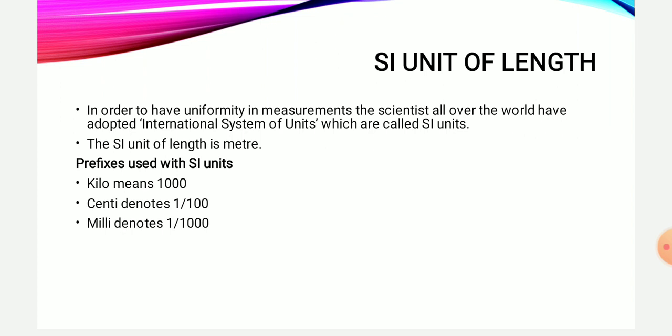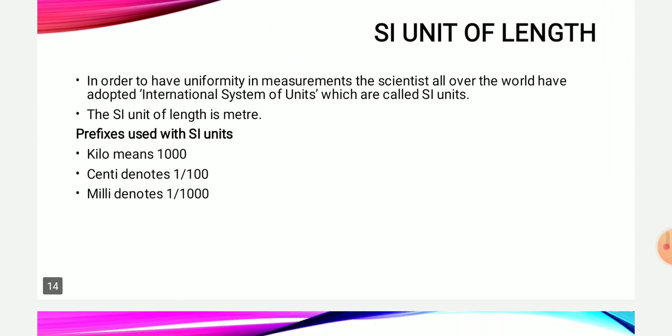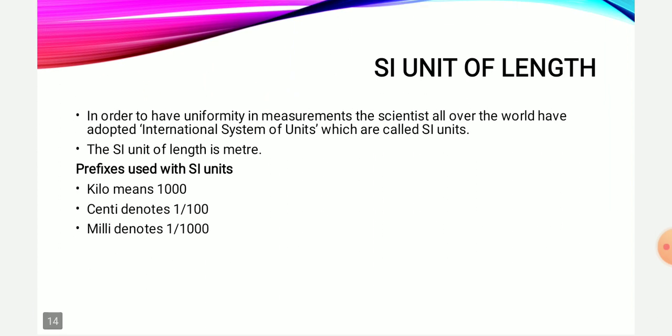So if I say centimeter, 1 meter becomes 100 centimeters. Next is milli, which denotes 1 upon 1000, the 1000th part of 1. So 1 millimeter is 1 upon 1000 meter. This is how we can know about prefixes.